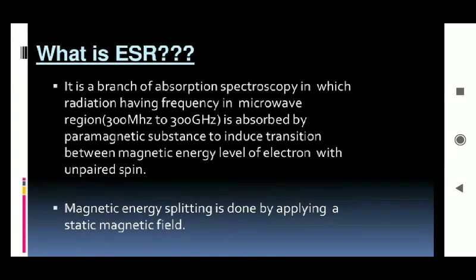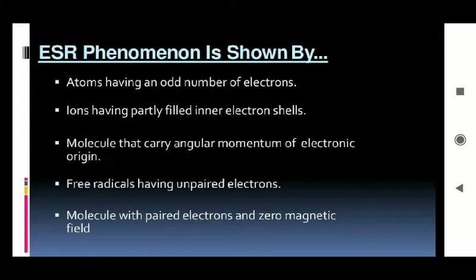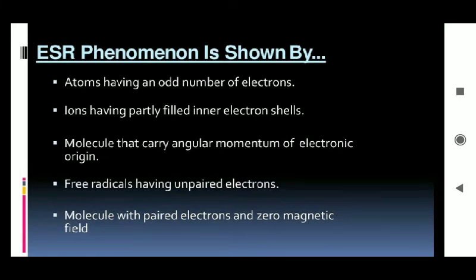Now, what is ESR? It is basically a branch of absorption spectroscopy in which radiation having frequency in the microwave region is absorbed by the paramagnetic substance to induce transitions between the magnetic energy levels of an electron with unpaired spin. As I told you, in NMR there are radio waves, and in ESR there is the microwave region. That magnetic energy splitting is generally done by applying a static magnetic field. So that is what ESR is.